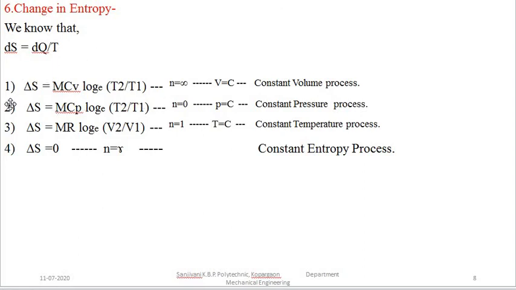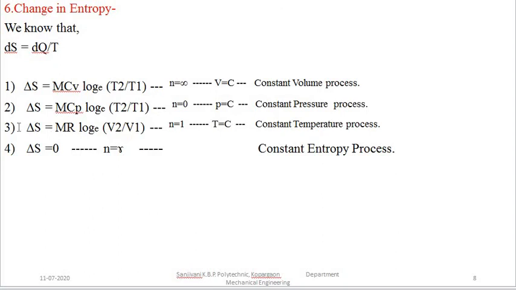Then if our polytropic process is a constant pressure process, the formula we have seen for the constant pressure process is delta S is equal to mCp log to the base e T2 upon T1. Now what is the value of n for the constant pressure process? n is equal to 0, P is equal to constant.